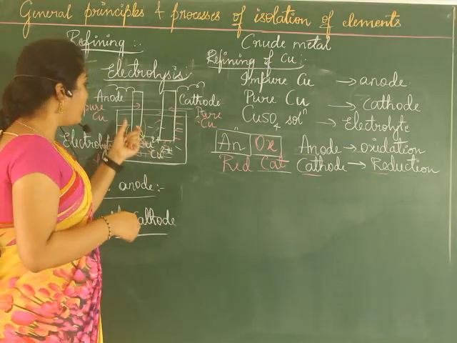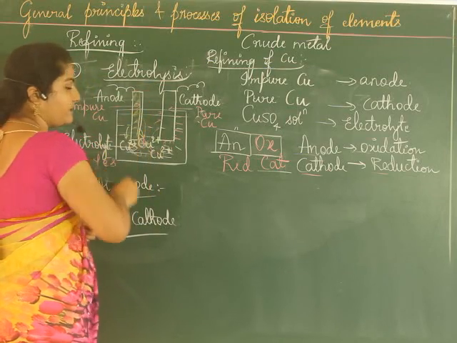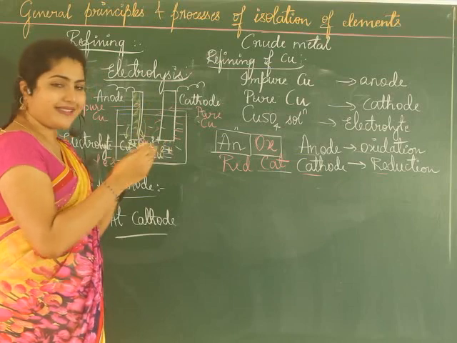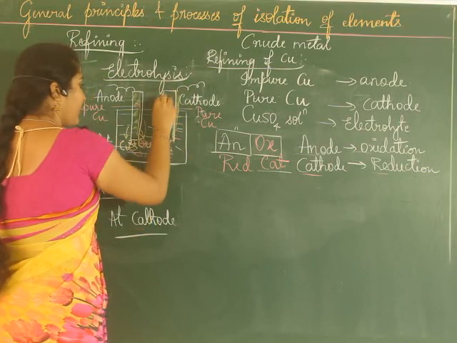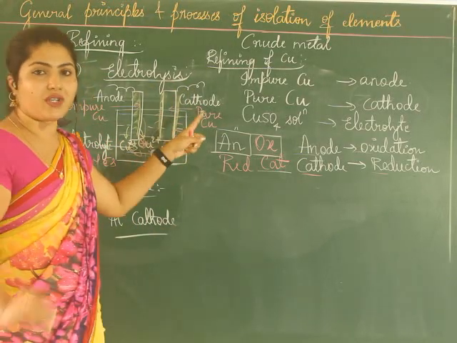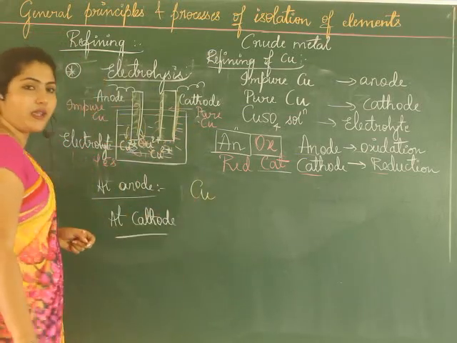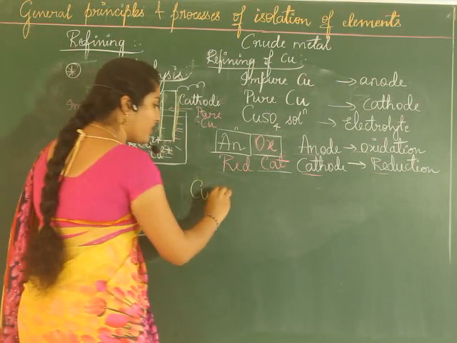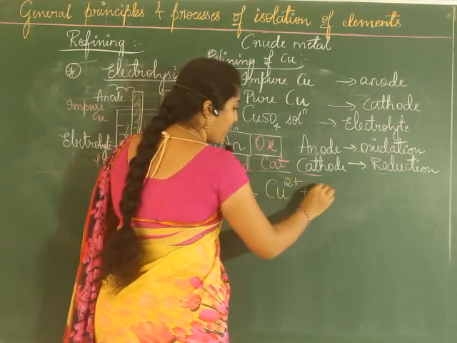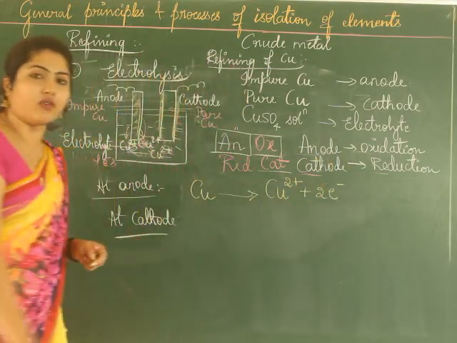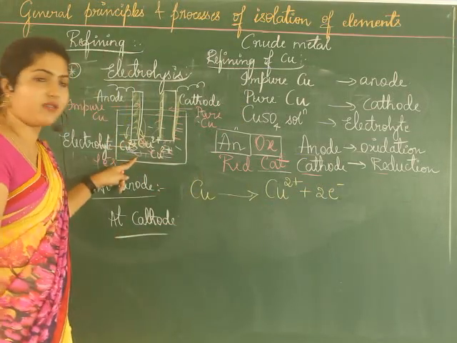After some time, when the reaction gets completed, you will see the size of the anode has shrunk. It starts decreasing, whereas the cathode seems to have increased. Why? Because deposition takes place on the cathode. At anode, what reaction takes place? Impure copper rod was taken. It undergoes oxidation, forming Cu2+ ions with the loss of 2 electrons. Now this Cu2+ gets into the solution.